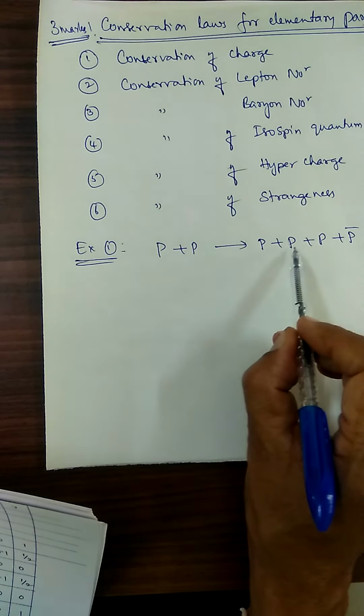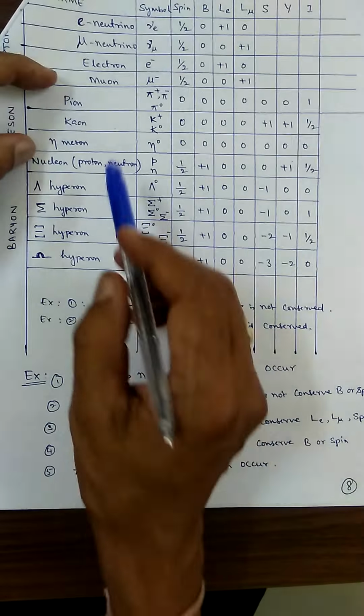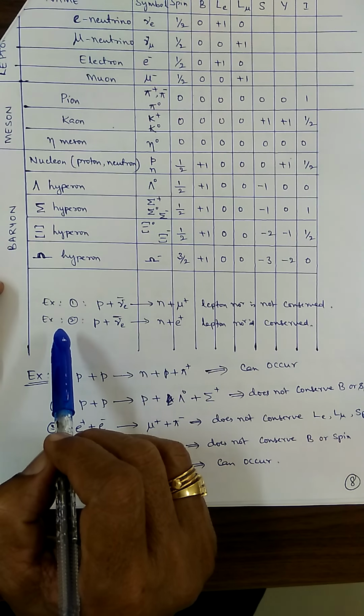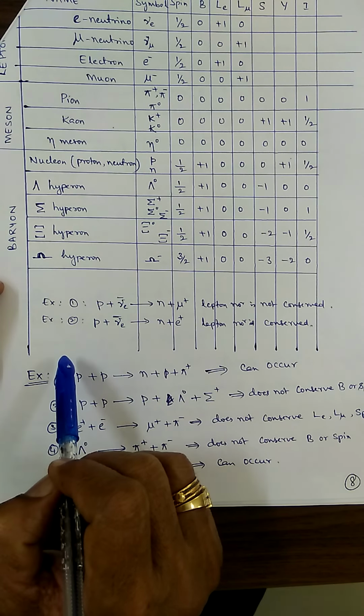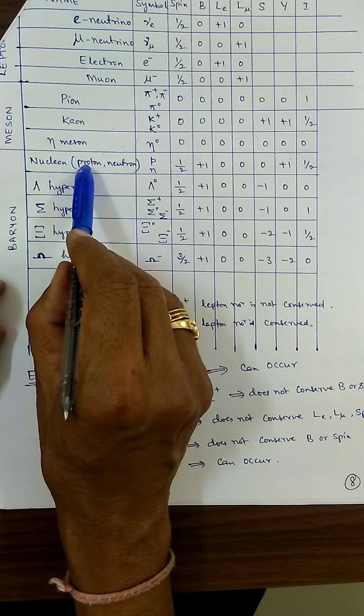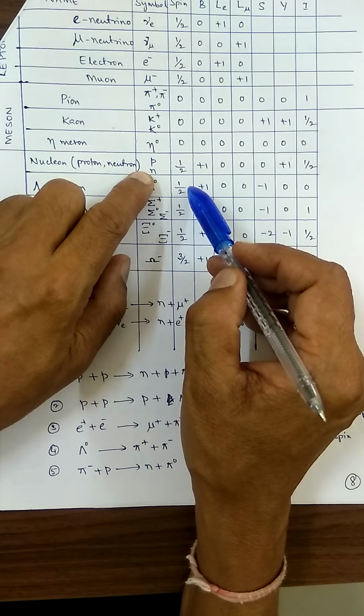Proton, antiproton. Where is the proton present? Here. Nucleon, proton. What is to be taken here? Charge.